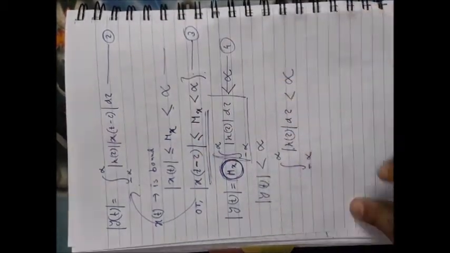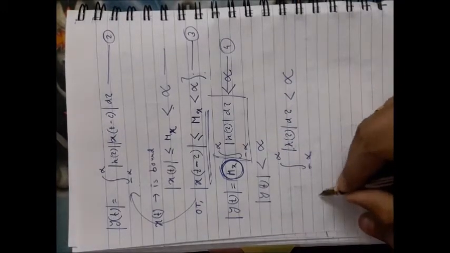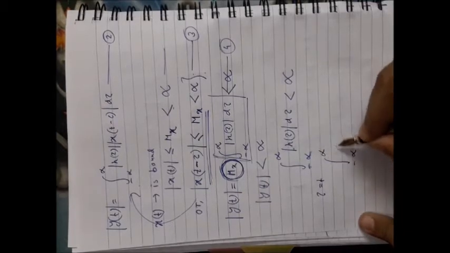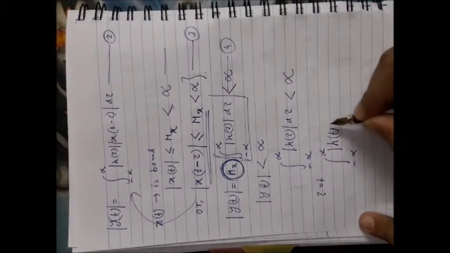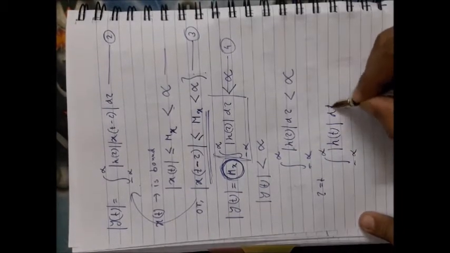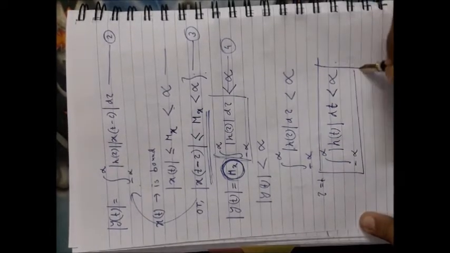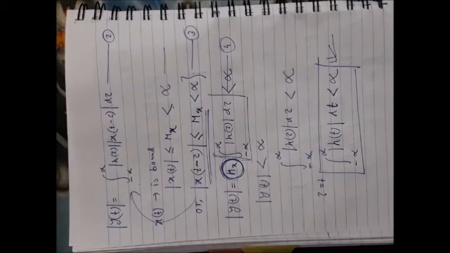Now replacing tau equal to t, you can write the integral from minus infinity to plus infinity of modulus of h(t), that is the impulse response, dt should be less than infinity. That was the condition which is proved here. So for a system to be BIBO stable, the impulse response of that system should follow this particular equation. Now let me have an example.